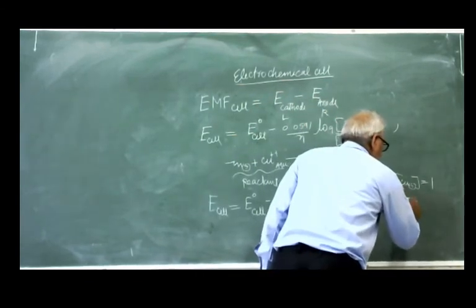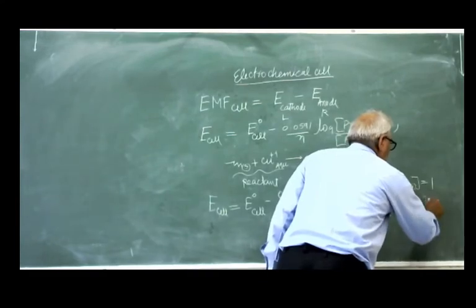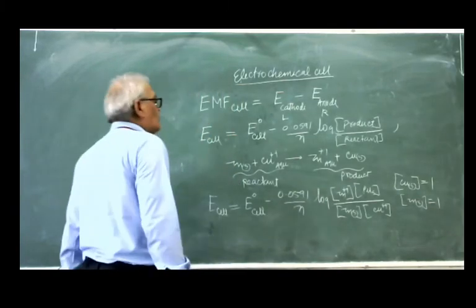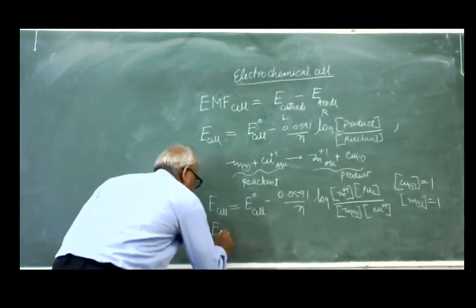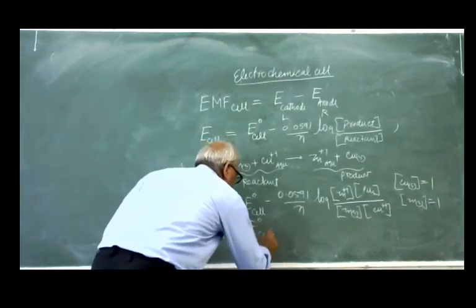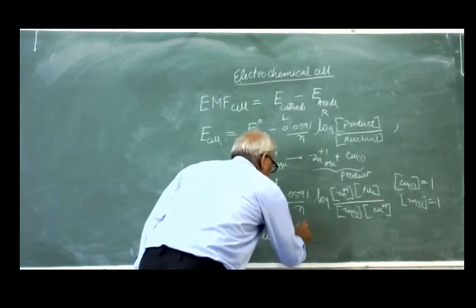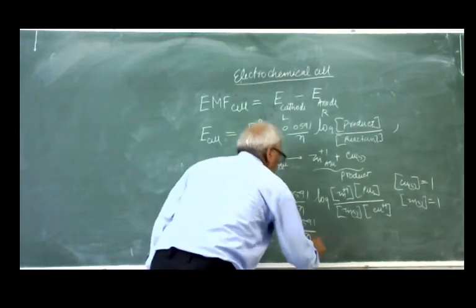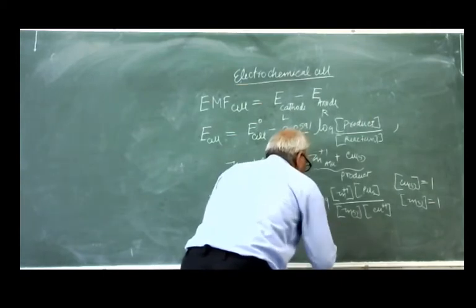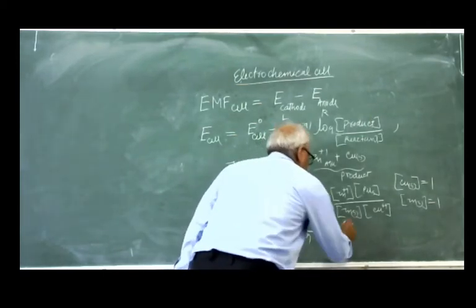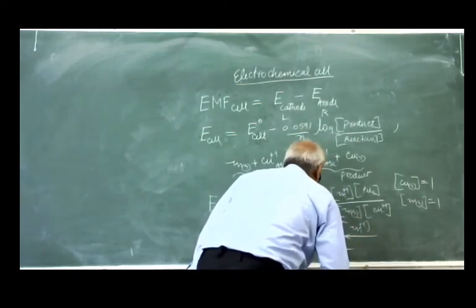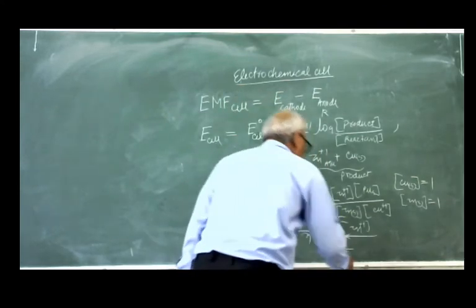Substituting this, finally the EMF of the cell equals E0 cell minus 0.0591 upon n log of the concentration of zinc ion divided by the concentration of copper ion.